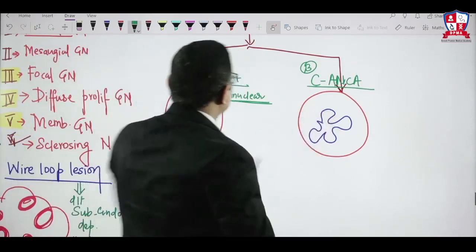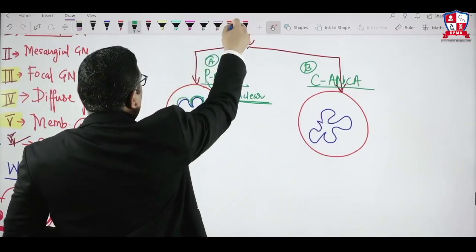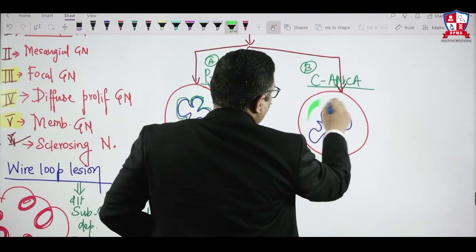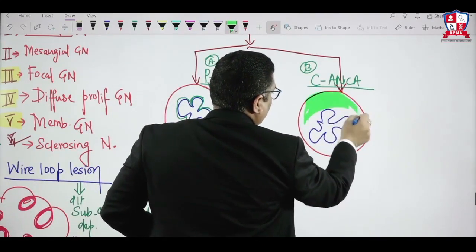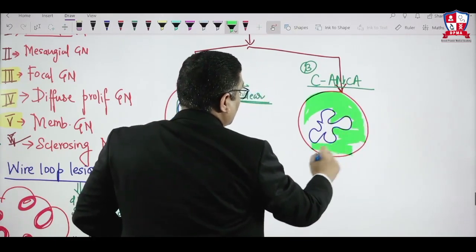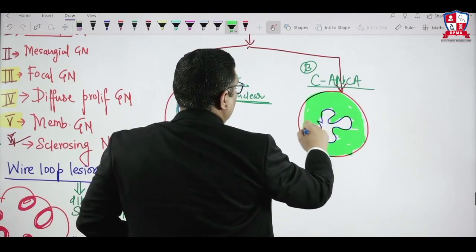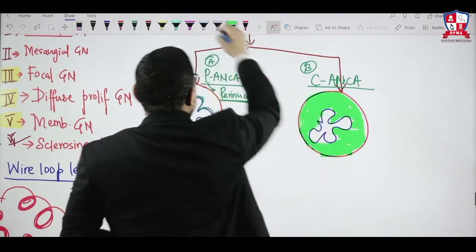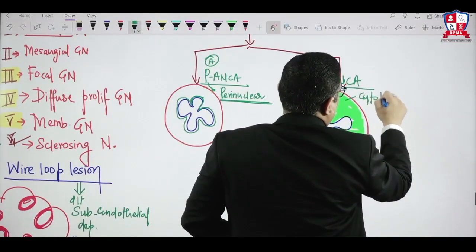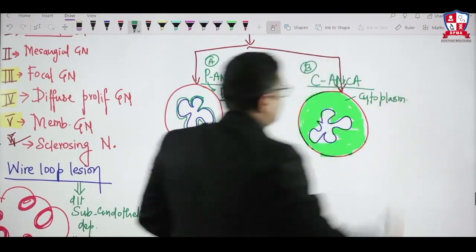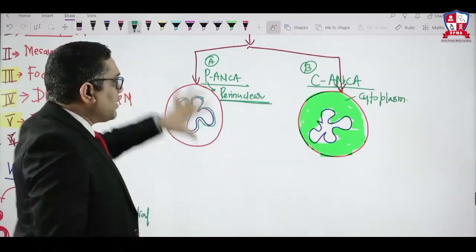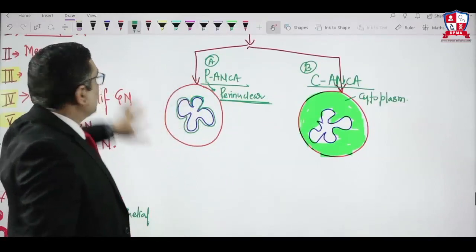Whereas in C ANCA you will notice that they are having entire cytoplasm. So entire cytoplasm will be green, because entire cytoplasm is having antibody. They are called C ANCA, C stands for cytoplasmic. So they are having cytoplasmic antibodies, and entire cytoplasm will be looking green. That is the difference. Entire cytoplasm green, they are C ANCA. When around the nucleus it is green, it is called P ANCA.